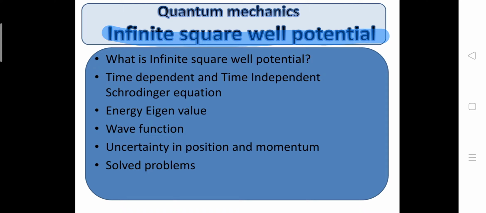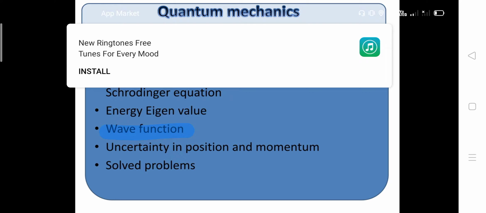In the first lecture of this lecture series we will talk about what the infinite square well potential is, and the time dependent and time independent Schrodinger equation. These two equations are a very important topic because from them we can derive the energy eigenvalue and wave function of the particle which is confined between two potential barriers.